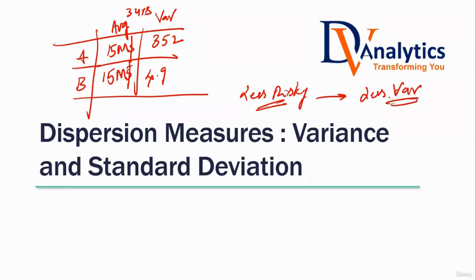Less variance, A or B, right? The company that has less variance. What if my question is different?